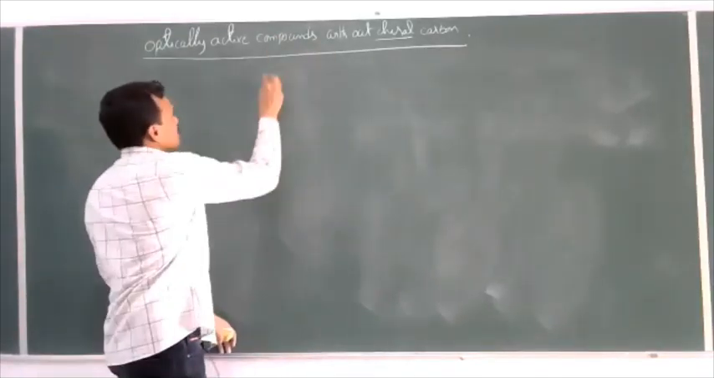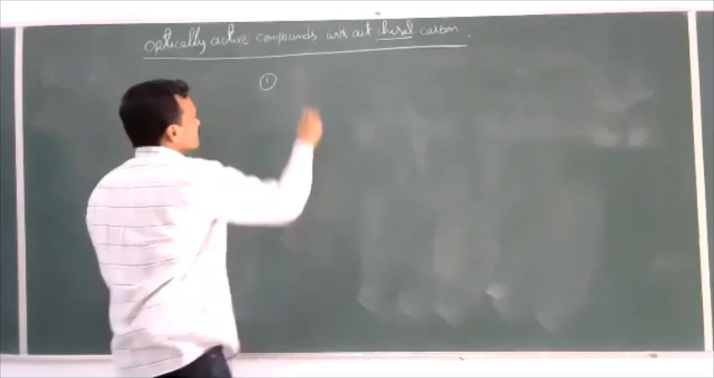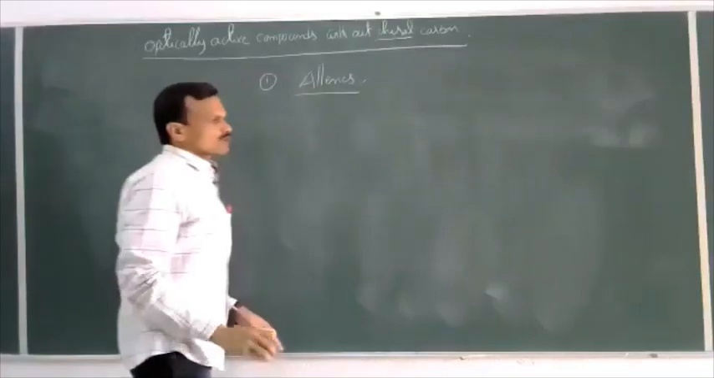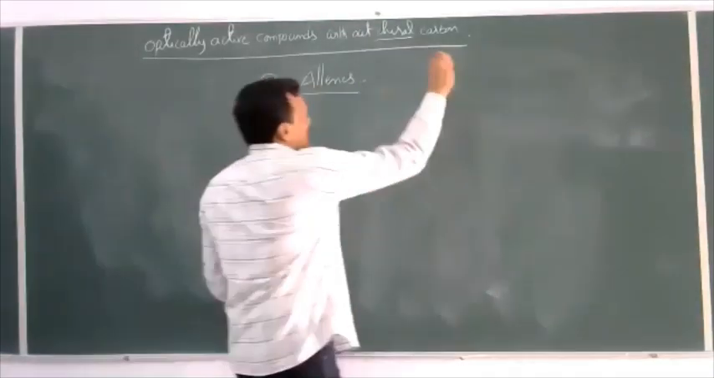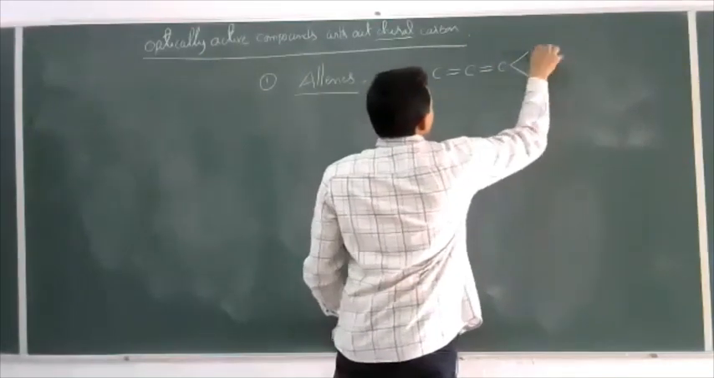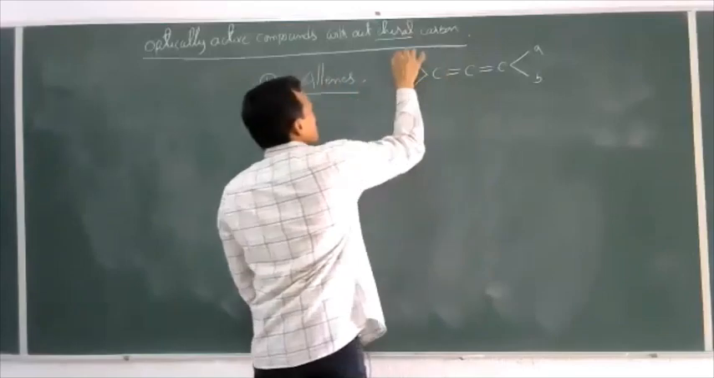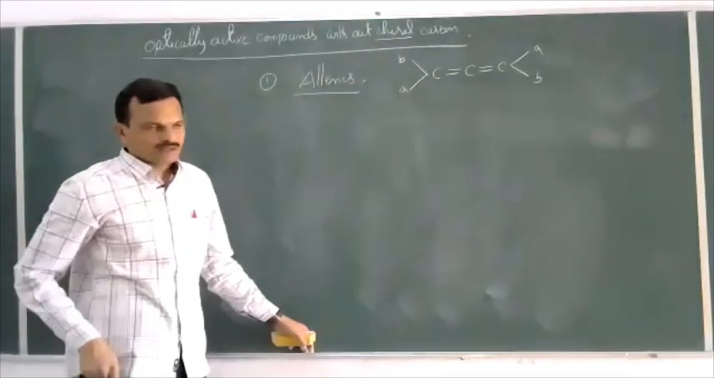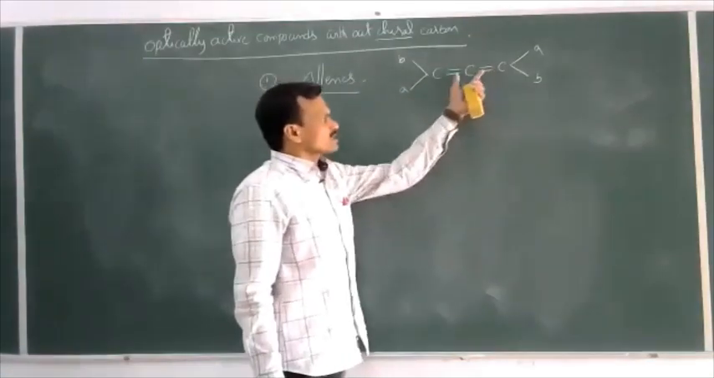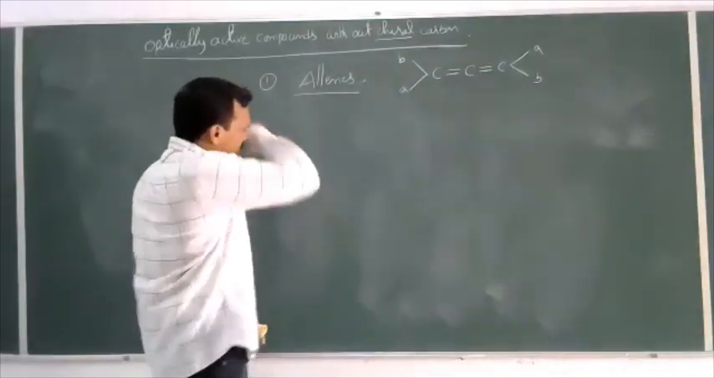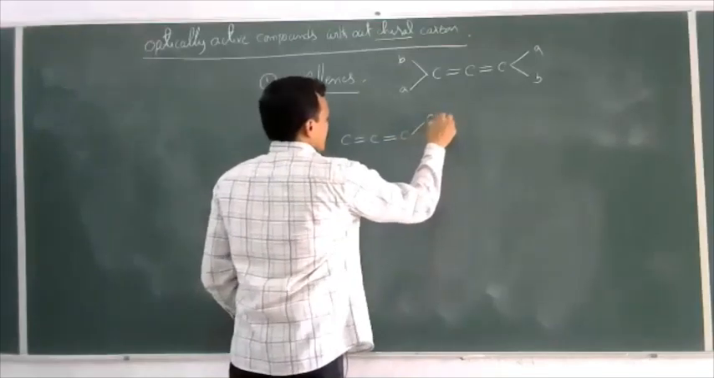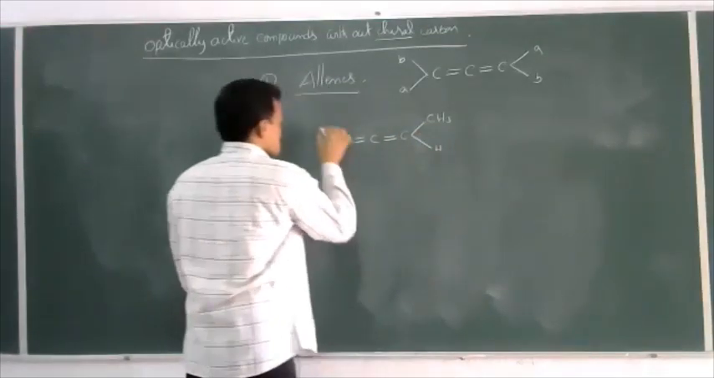Now see this. The first one is allenes. Allenes are the compounds having a general formula like this. Two double bonds are present on adjacent carbon atoms like this. Now let us take an example here: C double bond C double bond C. I'll take here CH3, H,